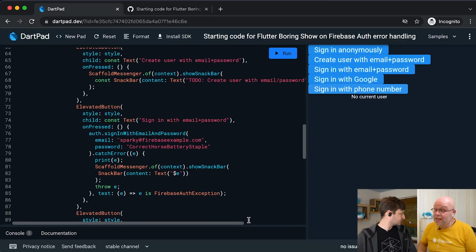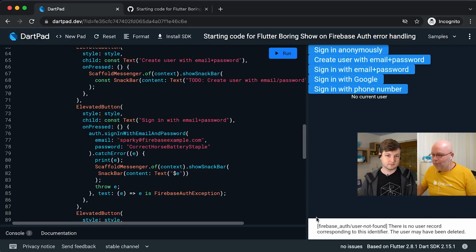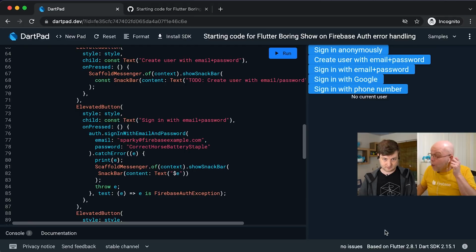So what we were trying to do is actually display the properties of that. And I happen to know that an error, let's run it again, just so that we are on the same spot. Okay, you can see that it's compiling because the button is disabled. And then if we click sign in with email and password, we see this blob of text here. And that first bit is the error code, as far as I know. And I think the second bit is called message. I'm not sure of the second bit. I do know that the first one is called code.